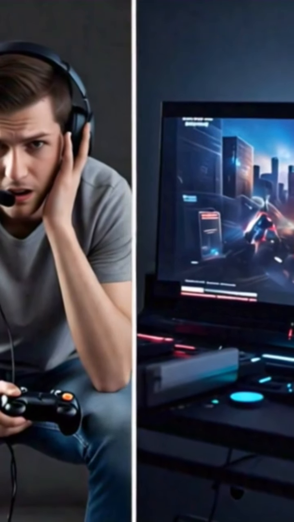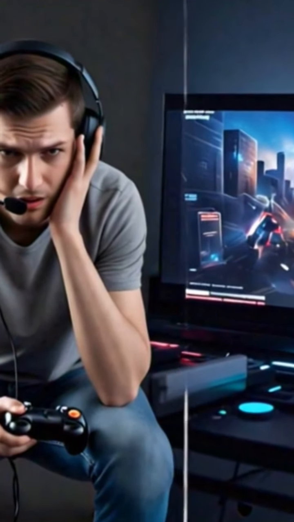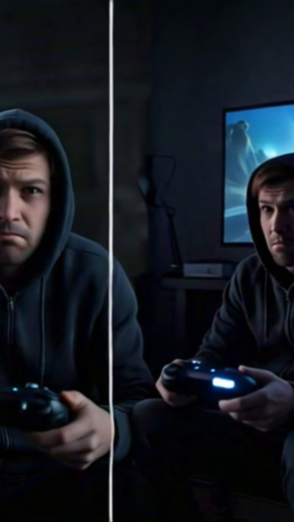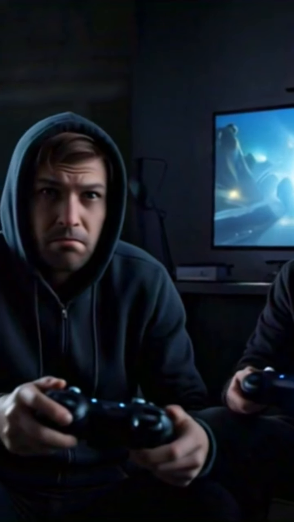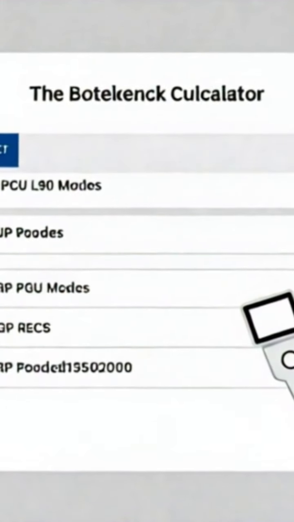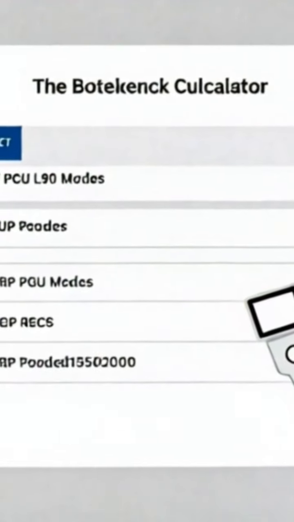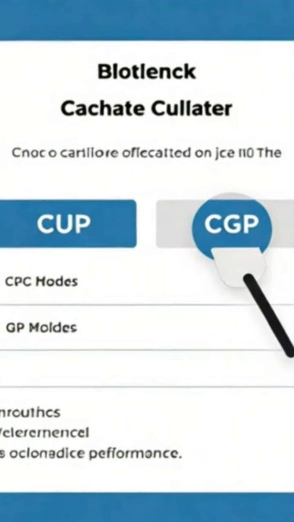Are you building your dream PC or upgrading your system for peak performance? Don't let bottlenecks hold you back. Introducing the Bottleneck Calculator, your ultimate tool to optimize hardware compatibility. Whether you're a gamer, video editor, or tech enthusiast, bottlenecks can ruin your experience.